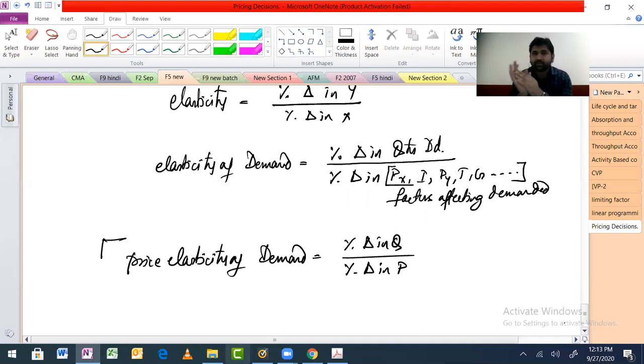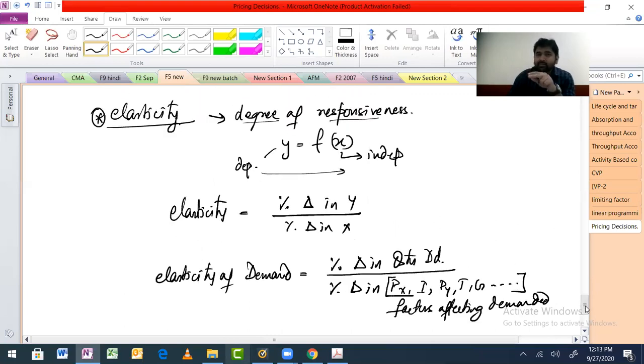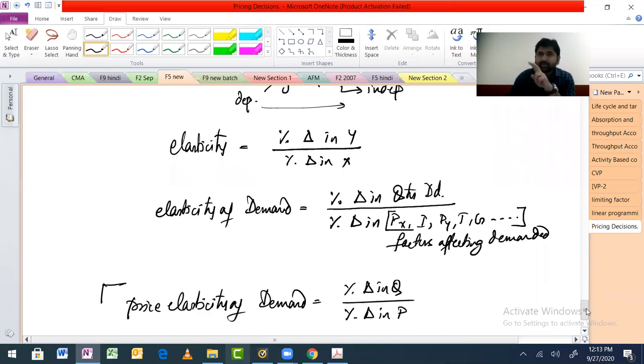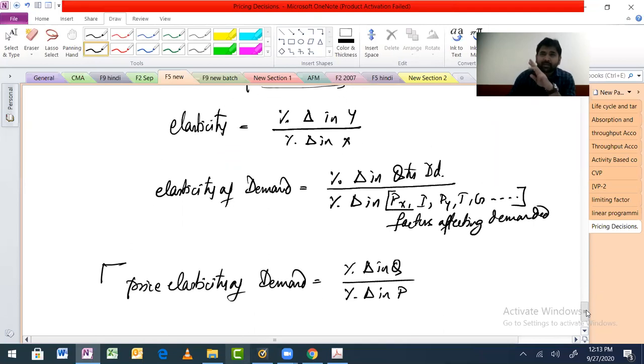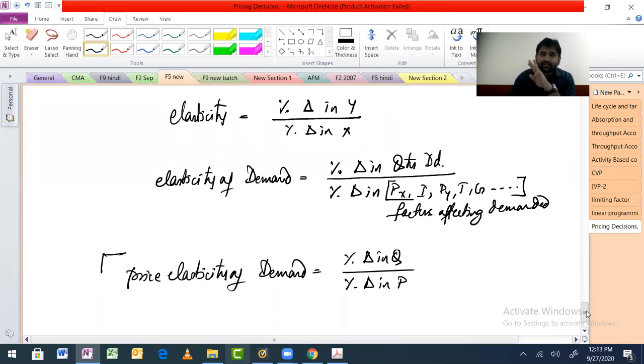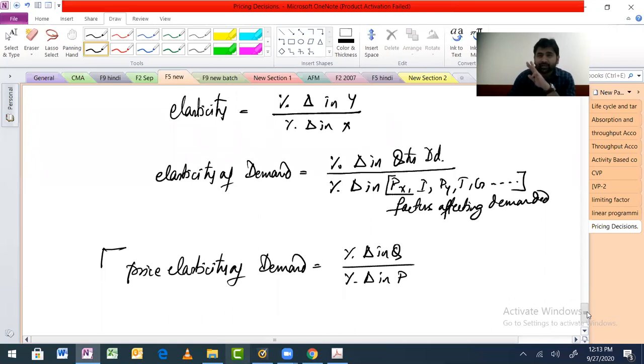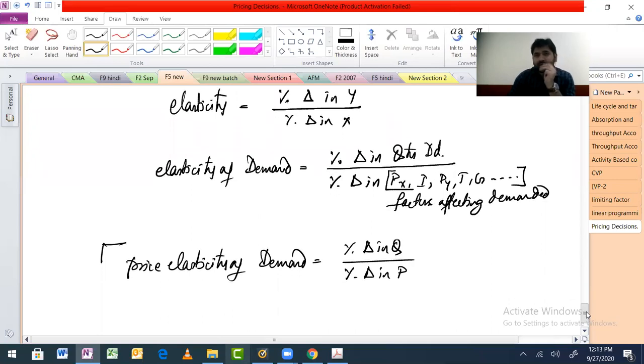Fine. So in class 11, 12, you may have done elasticity. I don't know, may not. No problem, because I'm just trying to connect things. See, elasticity. You can have price elasticity of demand. You can have income elasticity of demand. You can have cross elasticity of demand, cross price elasticity of demand. Fine. Three types. Okay. In F5, they have only discussed price elasticity of demand. So the remaining two, we are not going to talk about, will not get into that zone.